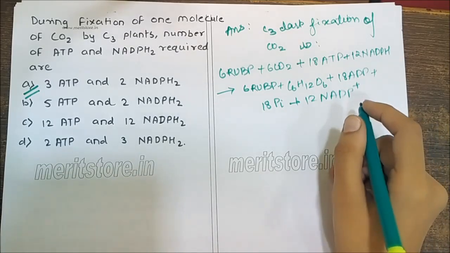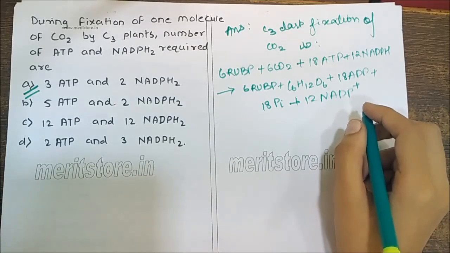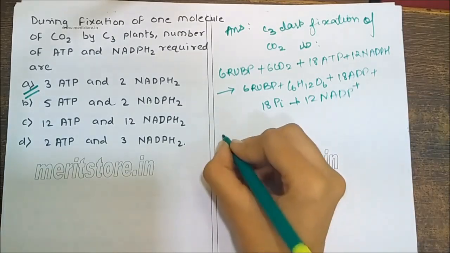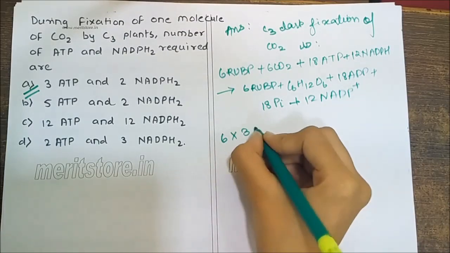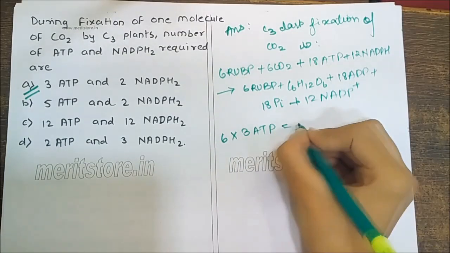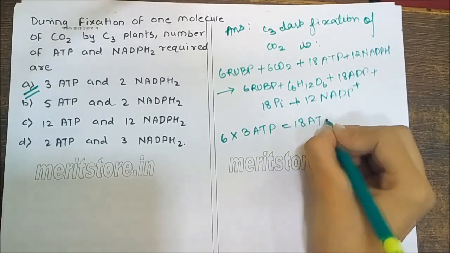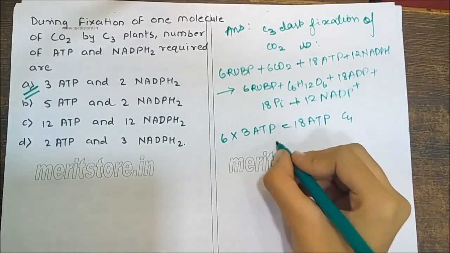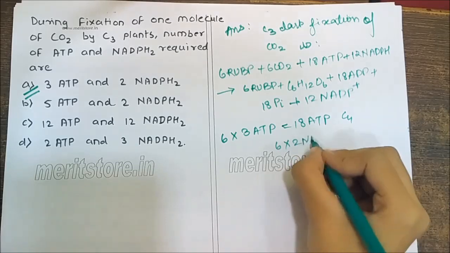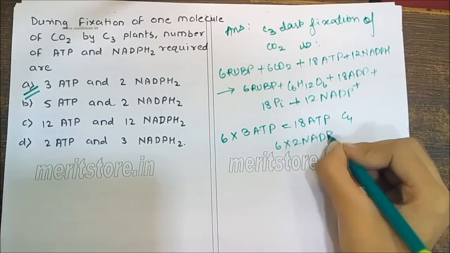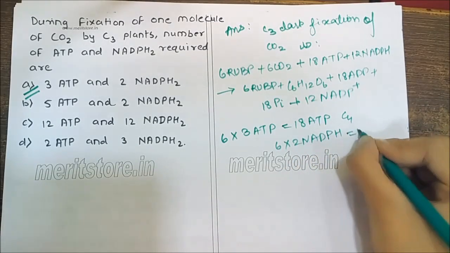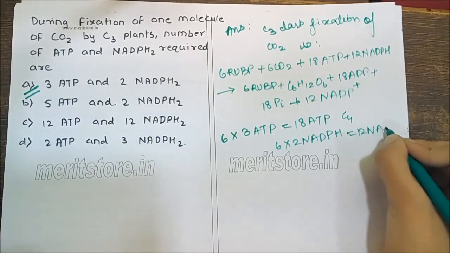To make 1 molecule of glucose, 6 turns of the cycle are required. That is 6 into 3 ATP equals 18 ATP, and 6 into 2 NADPH equals 12 NADPH.